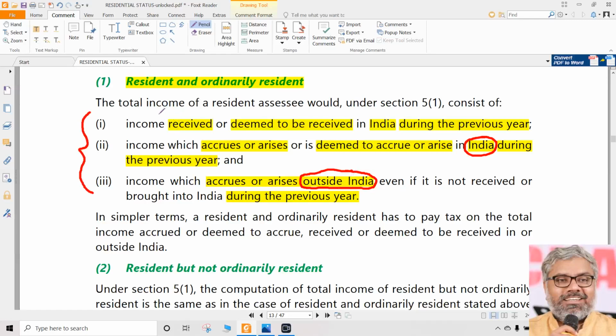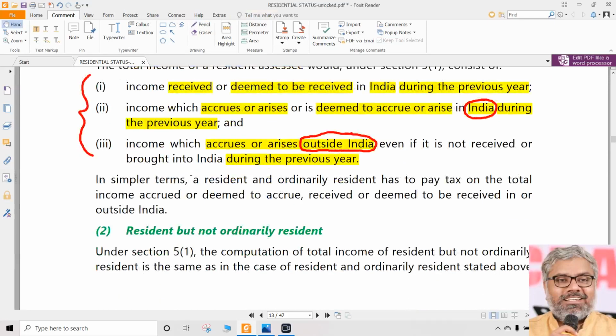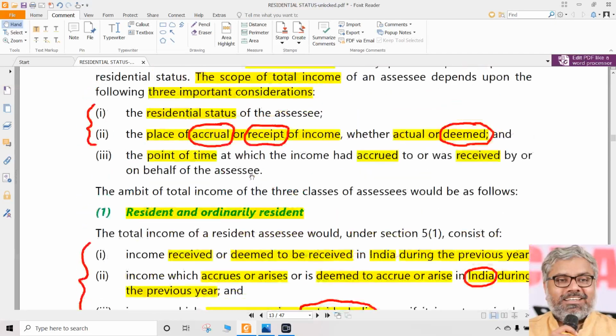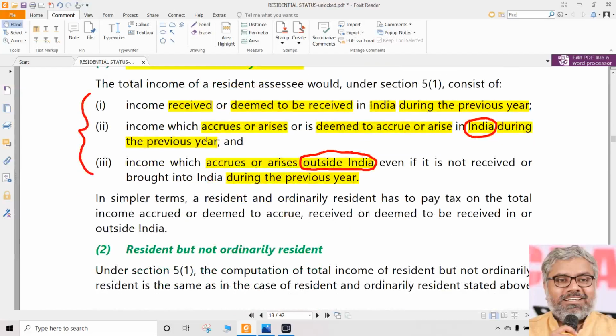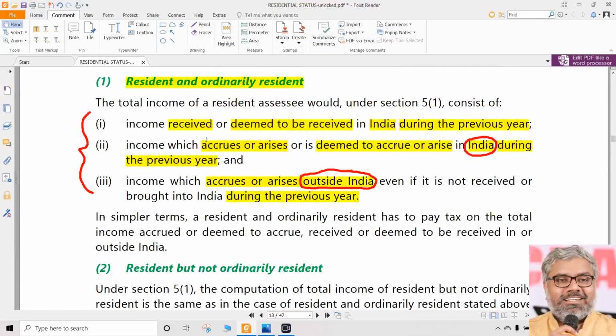Conclusion: for a resident and ordinarily resident, global income is taxable. Everything means everything is taxable. The scope of total income for a resident and ordinarily resident is complete. There is nothing which a resident and ordinarily resident can escape.